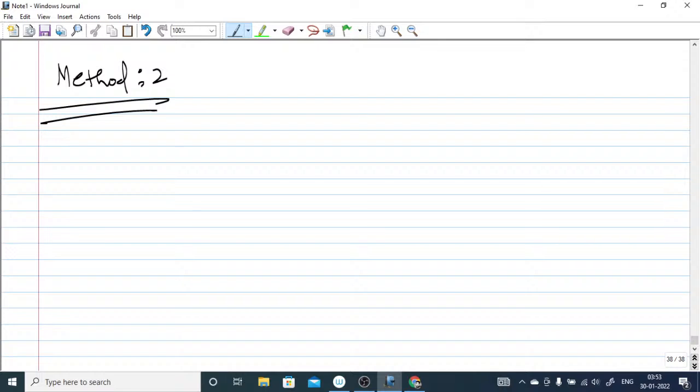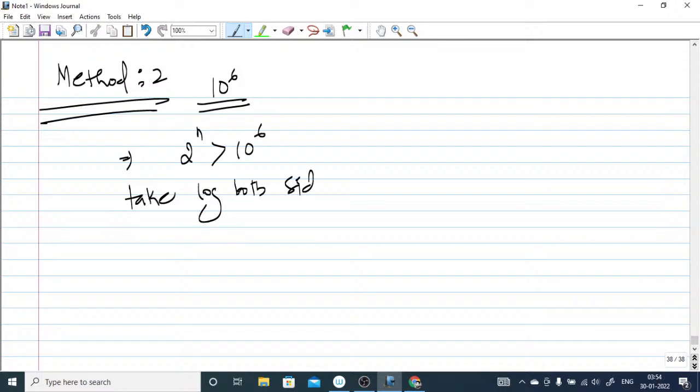Okay, the general method is what? Suppose you have to find the number of bits to represent this decimal number, that is 10 raised to power 6. So you can compare 2 raised to power n must be greater than 10 raised to power 6. So now you can take the log both sides.